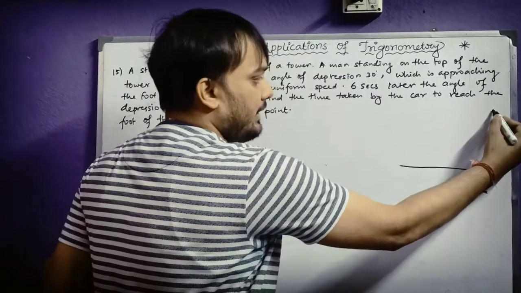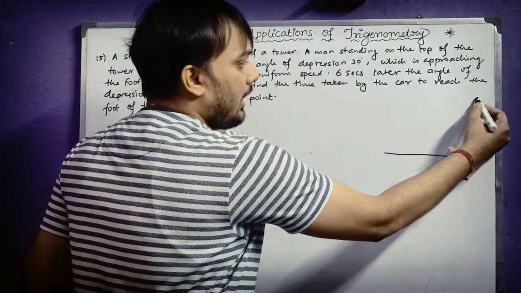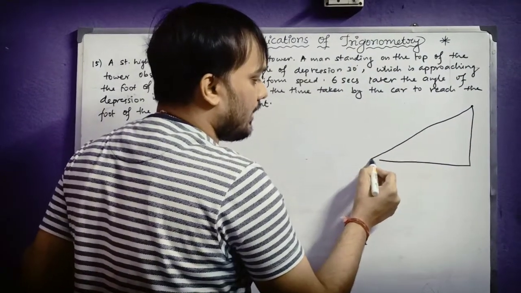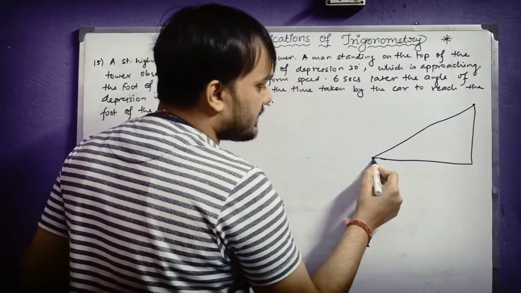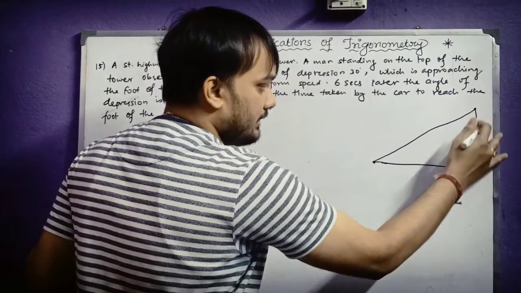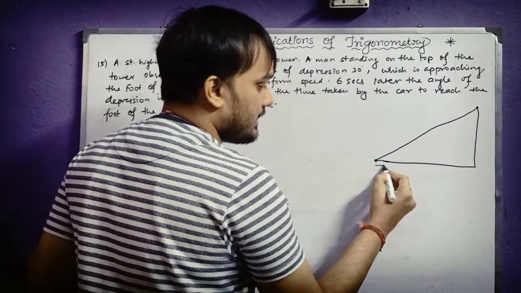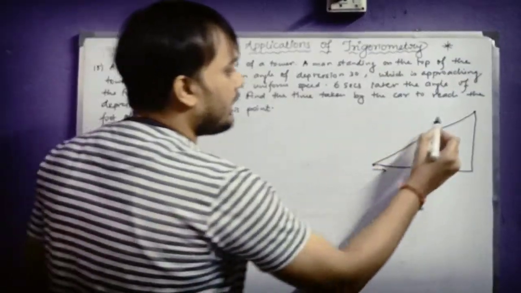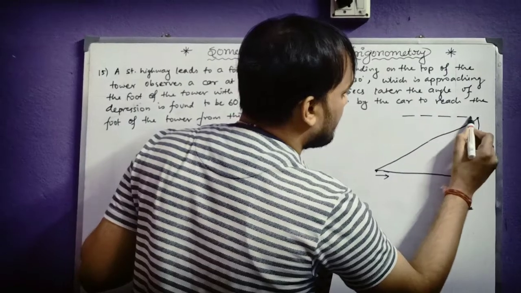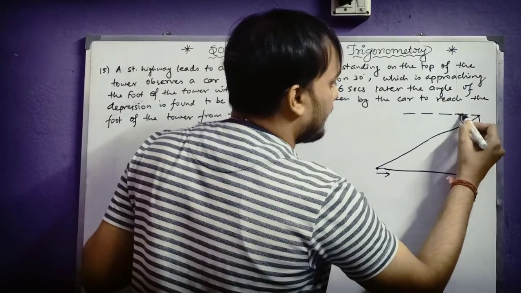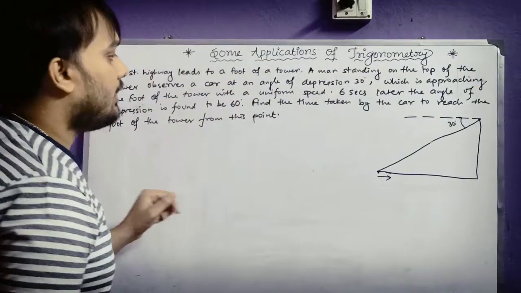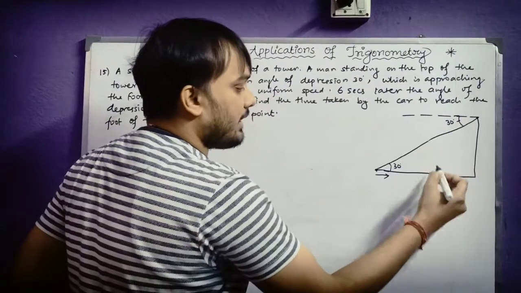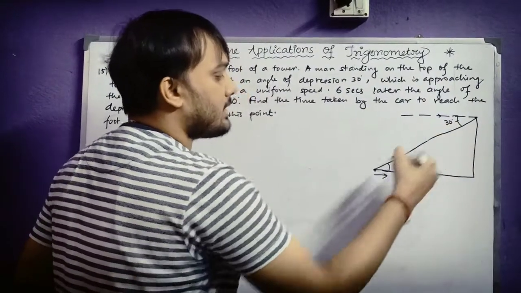Just see here, a man is standing at this point and he is looking at a car which is approaching towards the tower. So suppose this is the angle of depression of the car. At this point the car is, and the man is standing here. This is the tower and this is the highway. The car is moving towards the foot of the tower, and here it says the angle of depression is 30 degrees. That means the man is seeing the car at an angle of depression of 30 degrees. So if this one is 30 degrees, definitely this will also be 30 degrees, because by construction these two lines are parallel and these two angles are alternate angles.